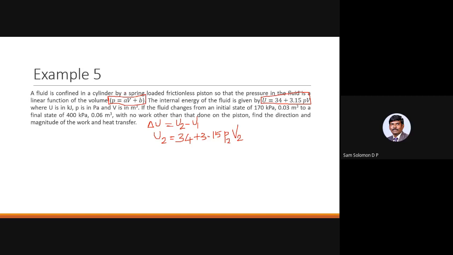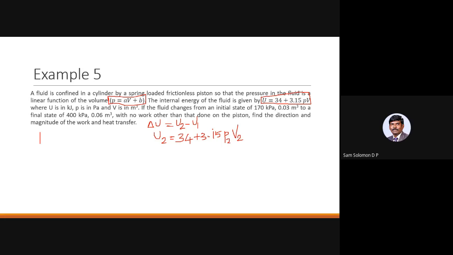And here we have P equal to AV plus B. And where are we going to use this particular equation? So delta U, you can straight away find out using this: 34 plus 3.15 P2V2 minus 34 plus 3.15 P1V1. Substitute the values of pressure and volume, and you will get something in kilojoule. So U2 minus U1, you will get some answer in kilojoule. That will give you the change in internal energy.